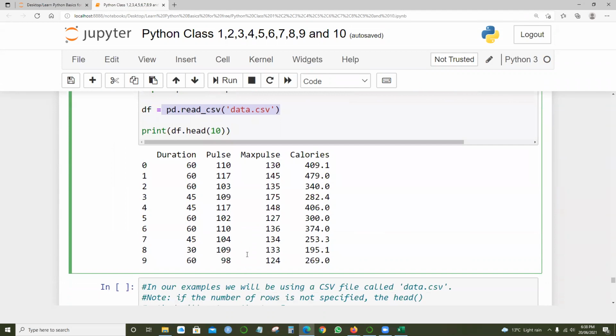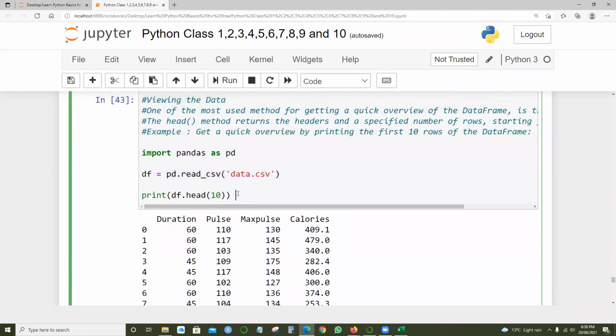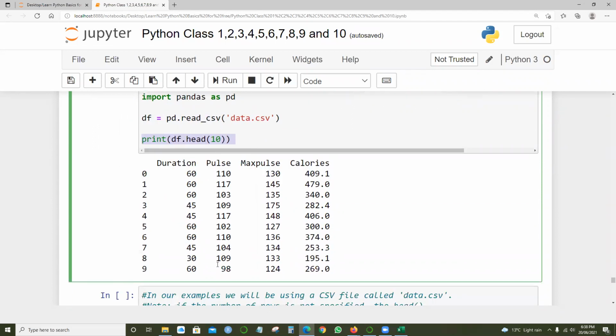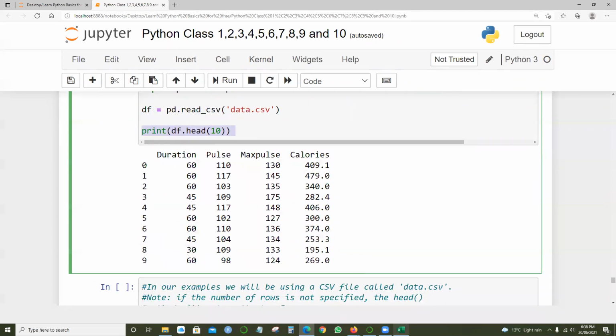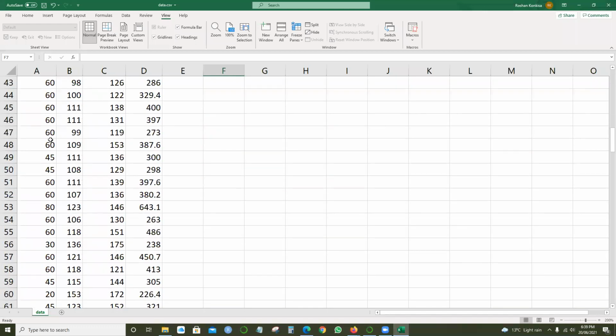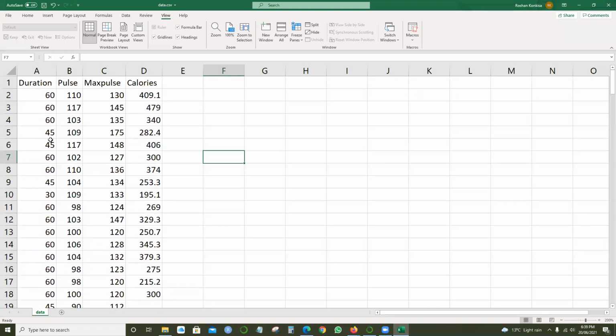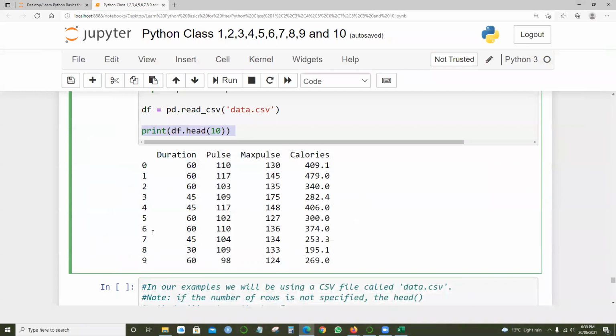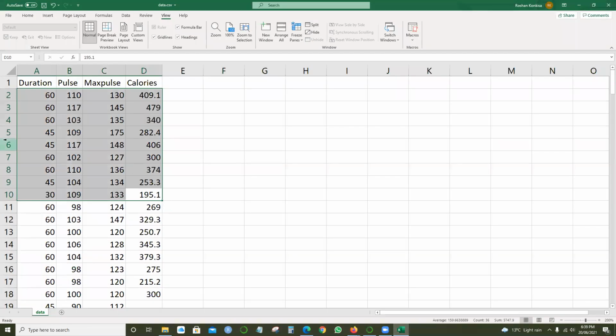But this time, what I've done is read only 10 rows. I've given print df.head(10). That means it will return only 10 rows. It won't return all the 170 rows. It will return only the first 10 rows, from here to here. If it is starting with 0, then it will go from 0 to 9. Here I think I picked only 9 rows, so here to here it will be 10.